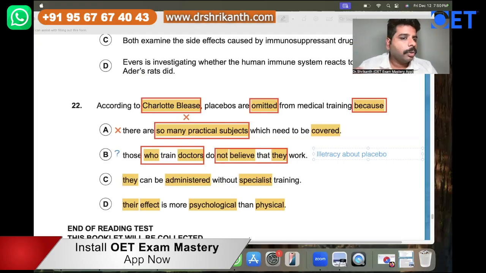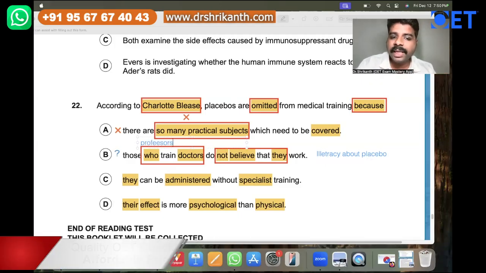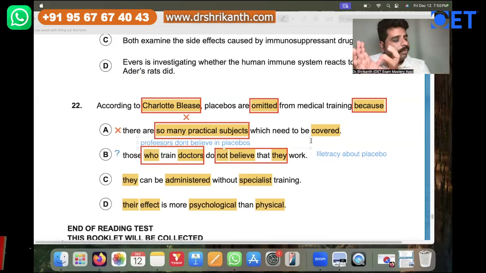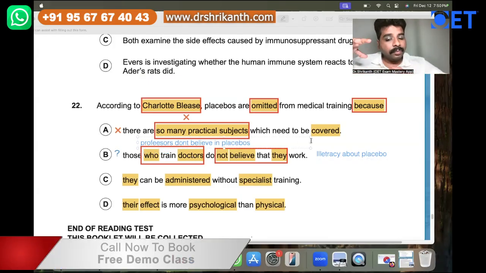But you take a look at option B. Those who train doctors. Here, what are they talking about? They're talking about the professors. So did we read anywhere that professors don't believe in placebos? It is not very directly mentioned. Charlotte is not saying that professors who teach MBBS students don't believe in placebos.